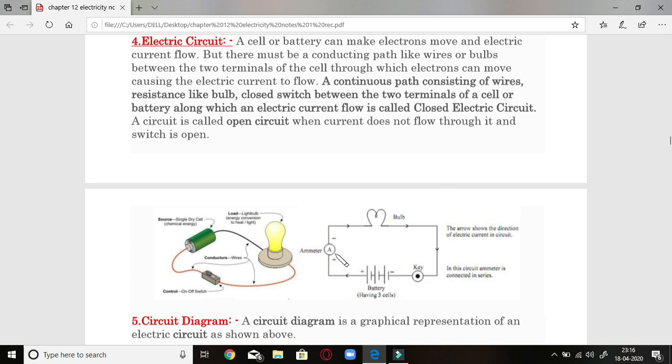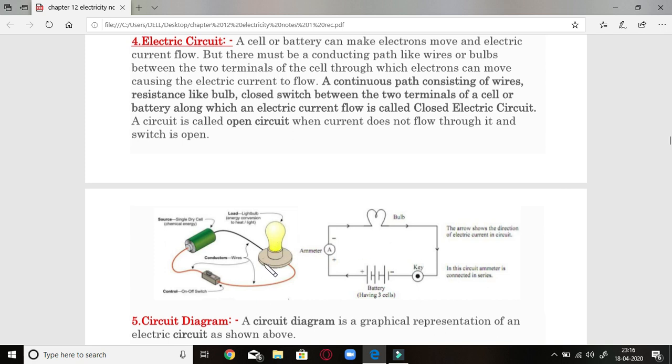Students, I have placed an ammeter also on the way, in line with the circuit. One very important thing to note is that the positive terminal, that is the red terminal of the battery, should be connected with the red terminal of the ammeter, and similarly the negative terminal should be connected to the negative terminal of the battery. Now this is what is called a closed circuit diagram.